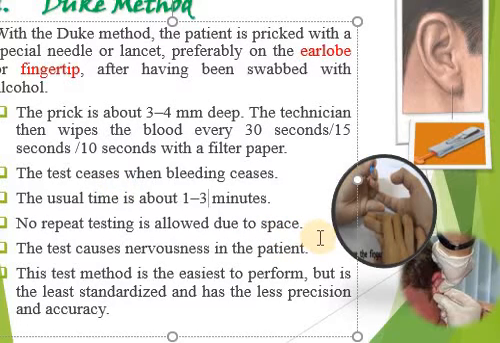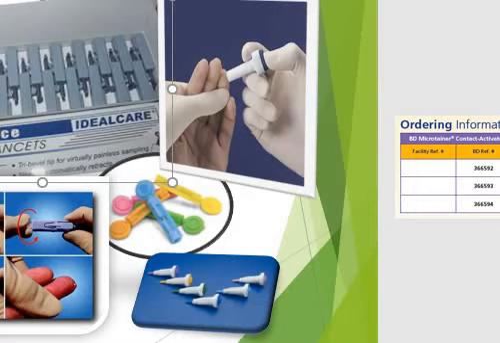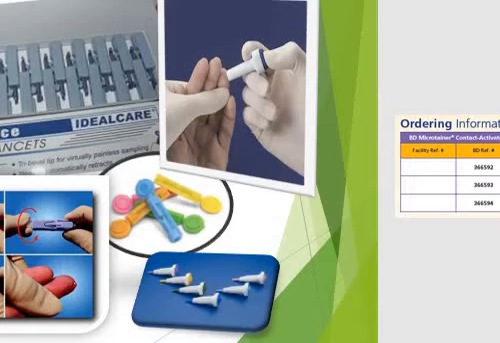Usually it doesn't require any repeat testing, and the patient may suffer from certain nervousness. This test is easily performed, but it is the least standardized, least precise and least accurate method. This is the illustration of the method, कि किस तरह हम needle prick करेंगे, and then after that we will use filter paper to stain the filter paper, and then there will be the disappearance of the blood clot on the filter paper, which is considered as the end of the procedure.